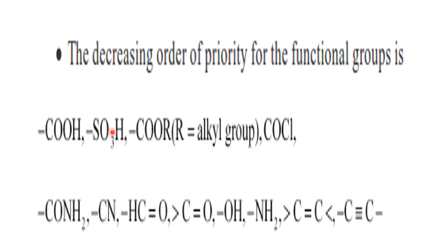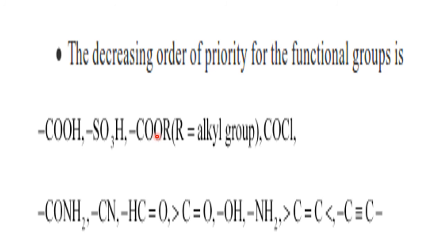Now this is the aliphatic. In that case, the COOH group gets the top priority, followed by the sulfonic group SO3H. Then COOR, where R is alkyl. If COO is there with one alkyl group, that is called an ester or alkoxy carbonyl, and that is given third priority.